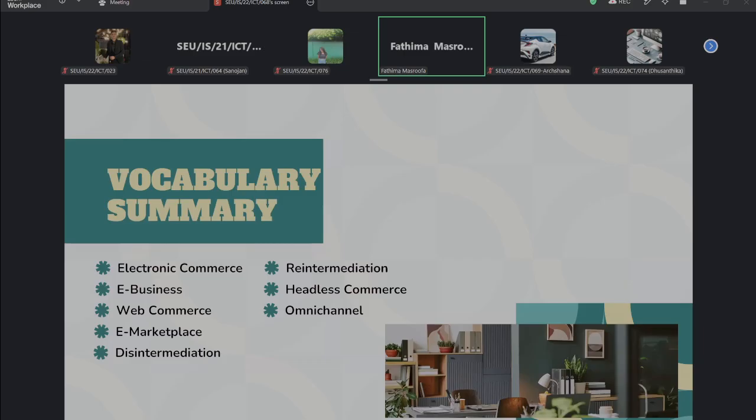Right, this is the vocabulary summary. These are the terms we studied from this chapter, this lecture: electronic commerce, e-business, web commerce, and e-marketplace. What is disintermediation? What do you mean by re-intermediation? Headless commerce, omni-channel. So these are the new terms right now. Please tell me what is electronic commerce, what we discussed about electronic commerce. What is it?